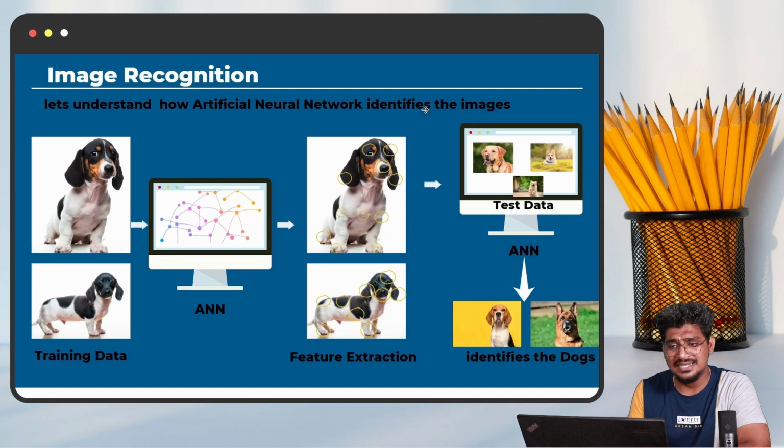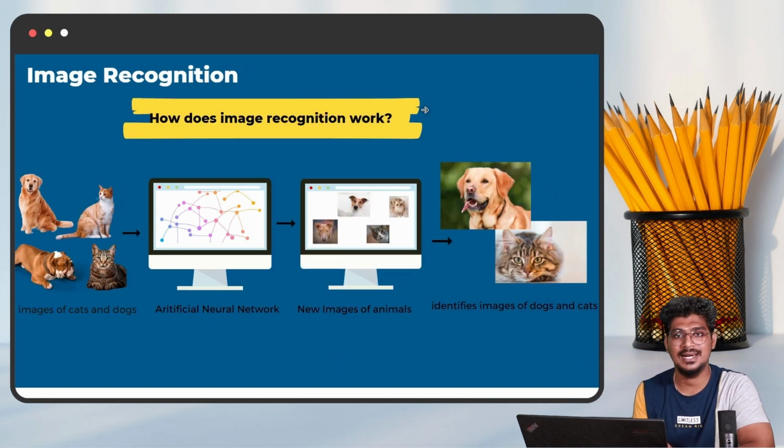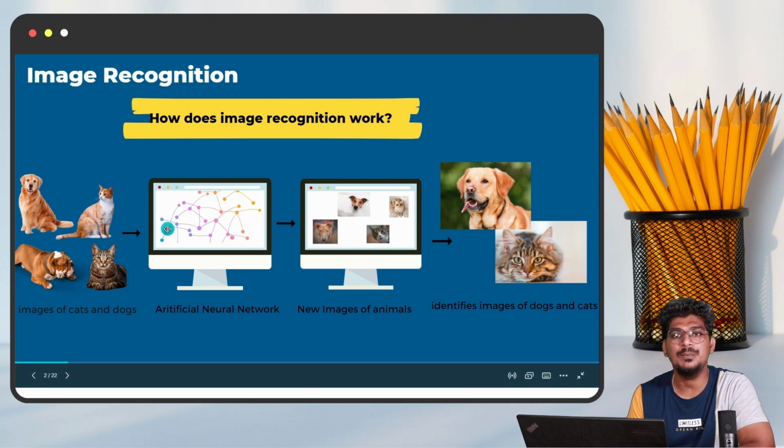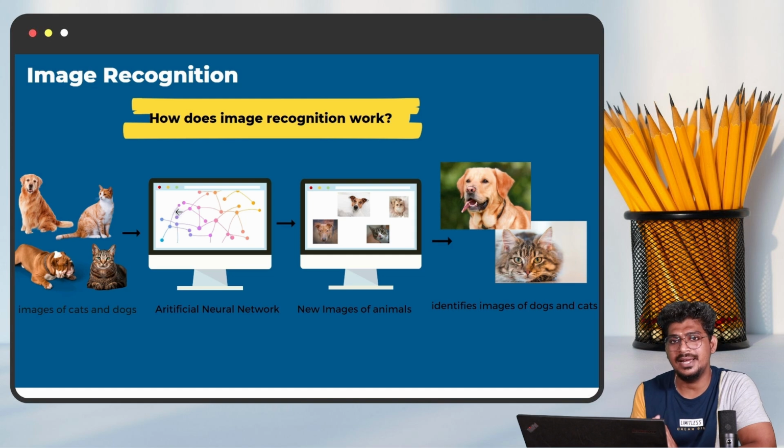Before entering deep learning, first we need to understand the concept of how image recognition works. For example, here digital images or digital videos are the input. You can see in this picture, the input is dogs and cats. This is the input we are going to pass through the system for training and testing, because before testing, we need to create the model and train the model.